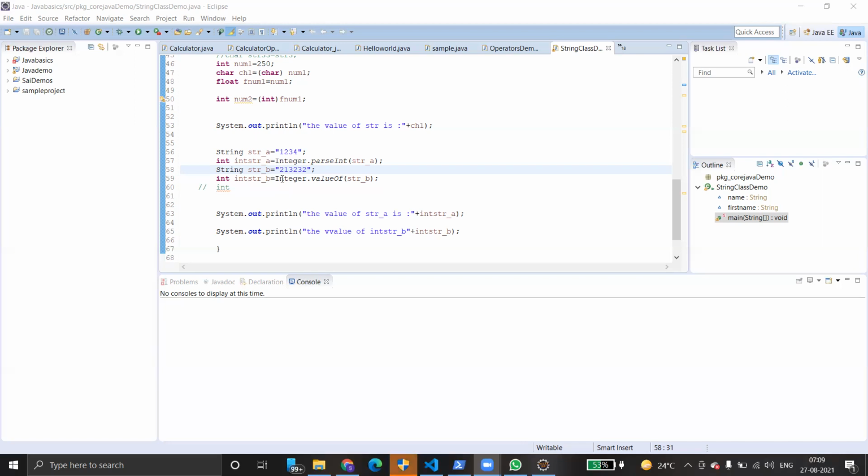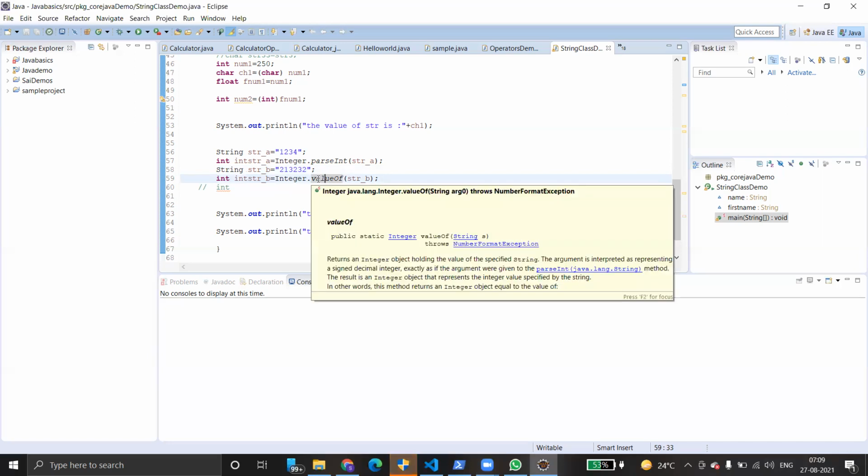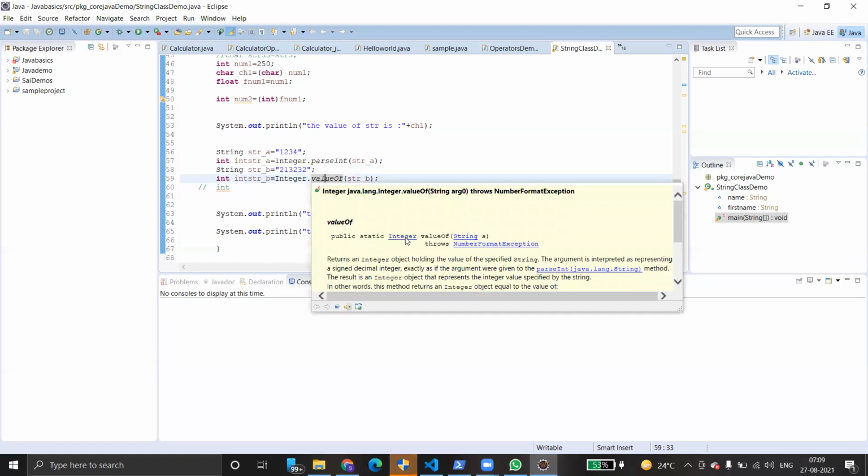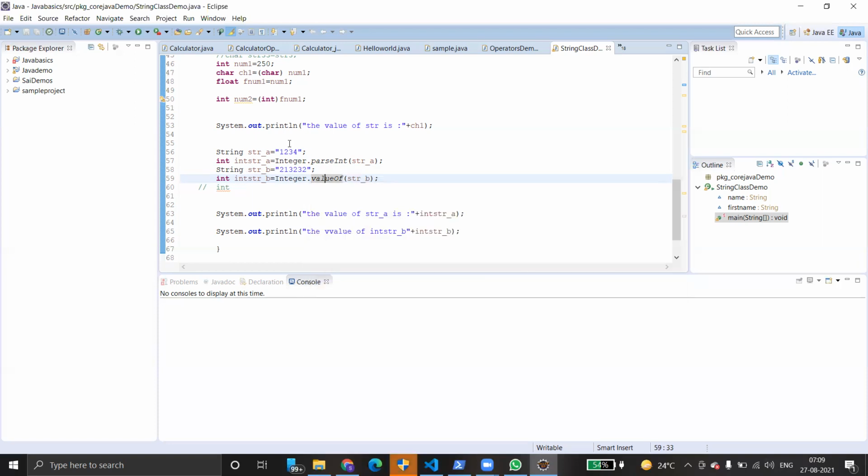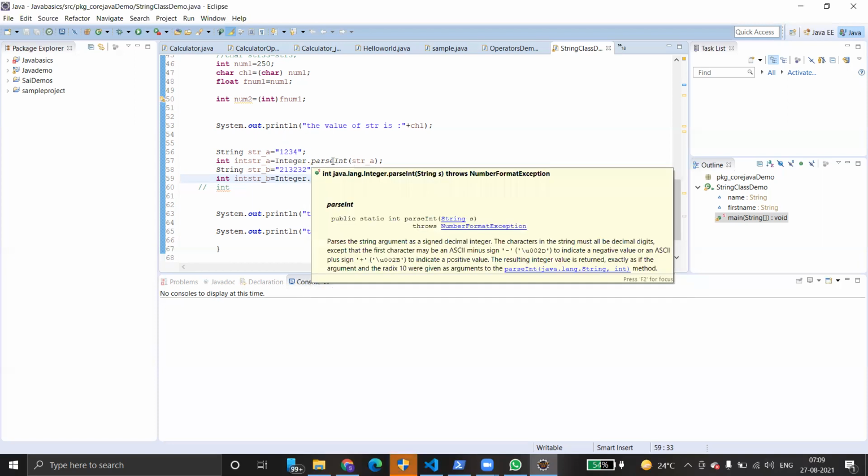If you look at the help, you can understand. What does it return finally? It returns Integer. The function returns an Integer object. Whereas parseInt basically returns int. So what is the difference for us then?